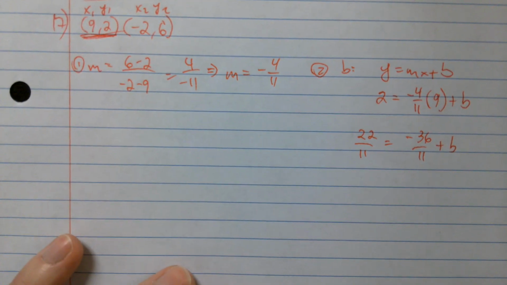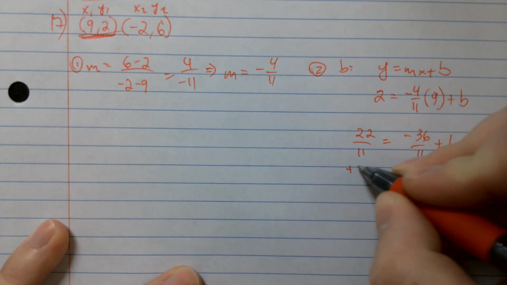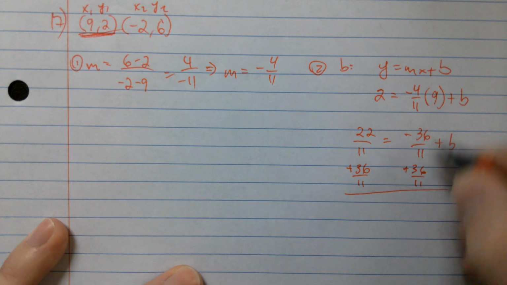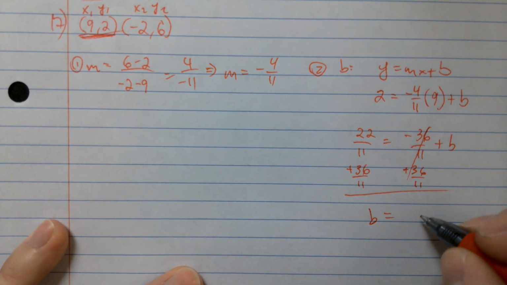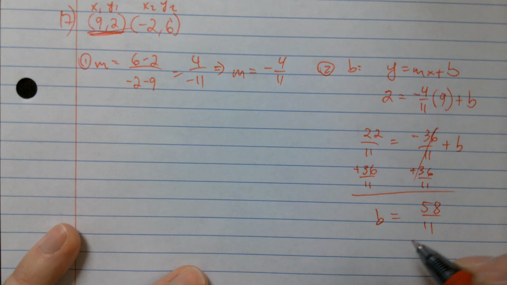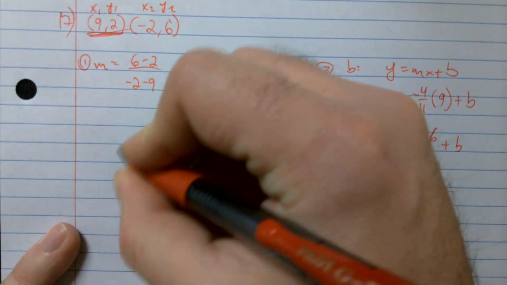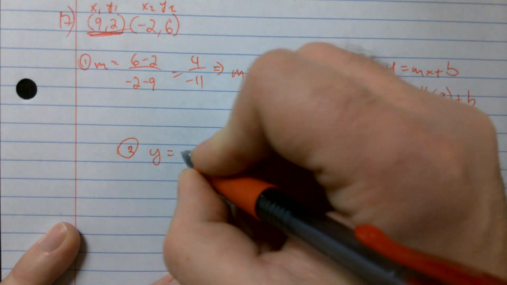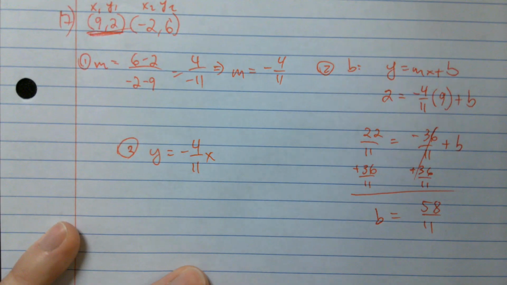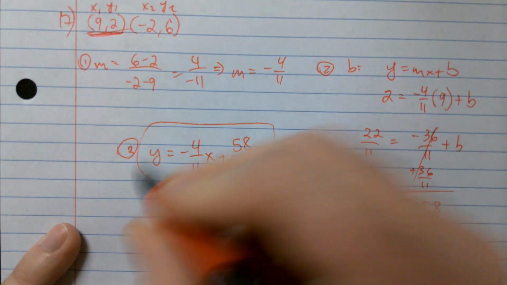I want to get a common denominator so I can combine these. And then when I add 36 elevenths, I get b is equal to 58 elevenths. Is that right? Yeah. Okay, so m is negative 4 elevenths, b is 58 elevenths. My equation is y equals negative 4 over 11x plus 58 over 11.